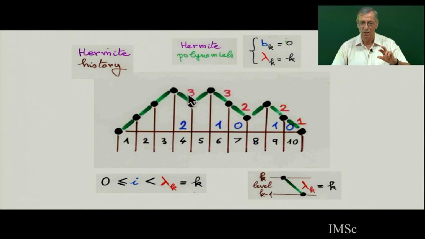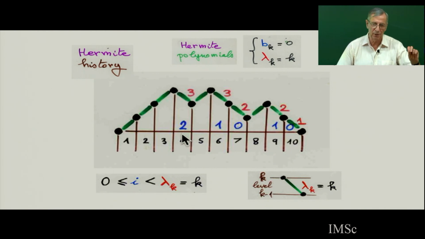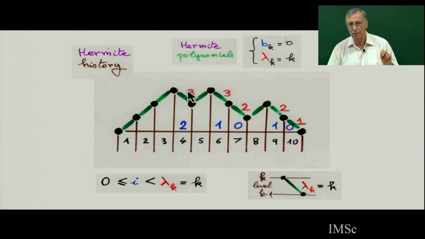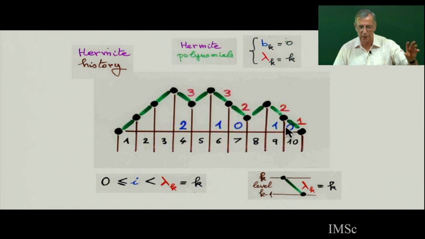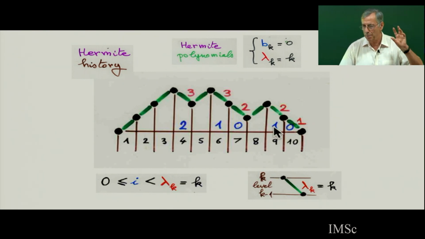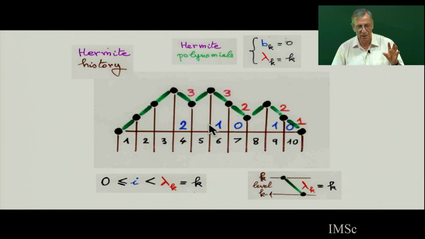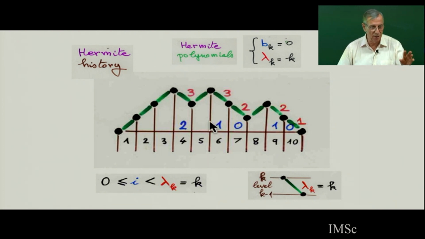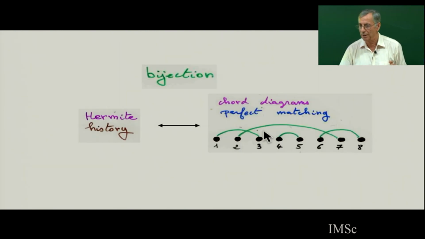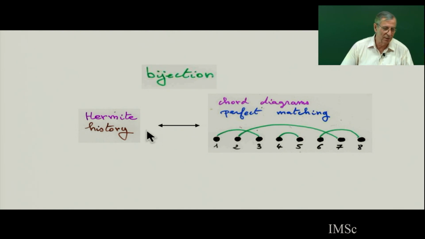So each time you choose a number, which is between 0 and k minus 1. And so this is a history: you remember the past, you remember the sequence of operations, and you remember which choice you have made. Then the problem is to show that this number of histories is exactly the same as the number of chord diagrams. We call these Hermite histories, and there is a bijection with chord diagrams.